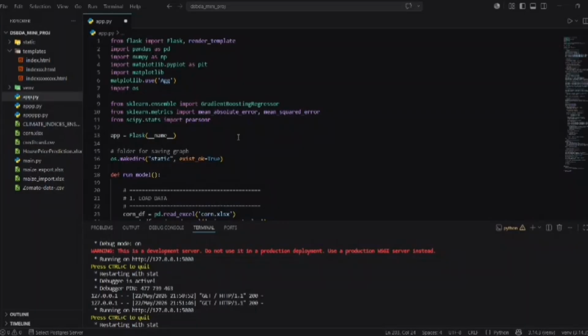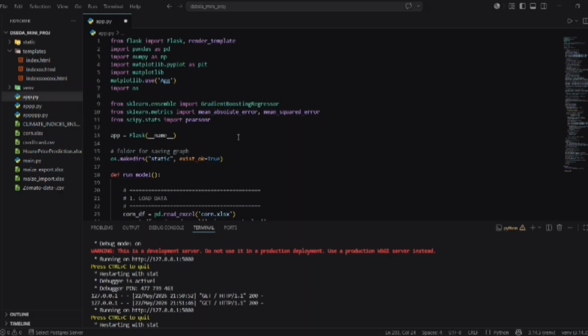Now let's dive into the technical implementation of our Flask web application. The backend engine is written entirely in Python, utilizing an iterative walk-forward validation strategy to forecast maize prices. I will break down our code architecture into its core functional blocks. At the start of our script, we initialize a standard Flask server and configure a non-interactive backend using Matplotlib's Agg backend, which ensures our multi-panel graphs render seamlessly to the file system without throwing GUI thread errors.